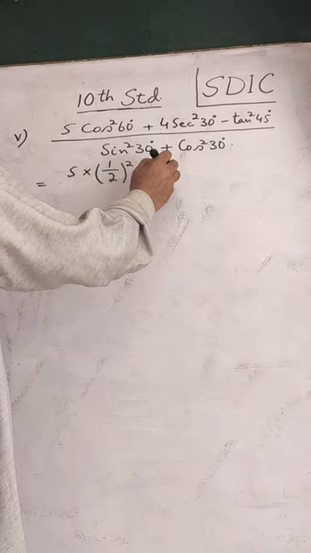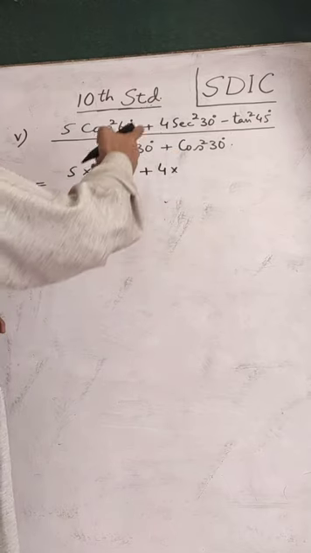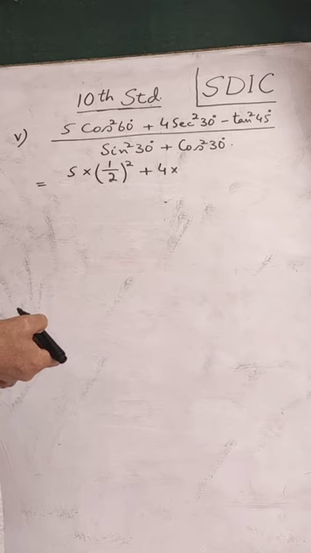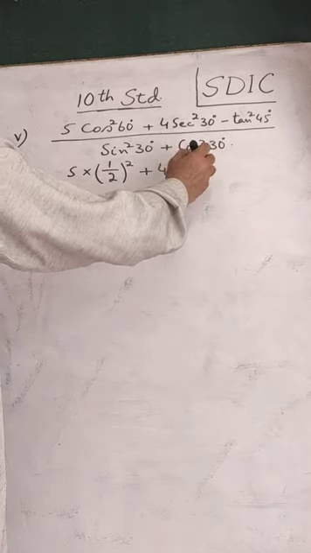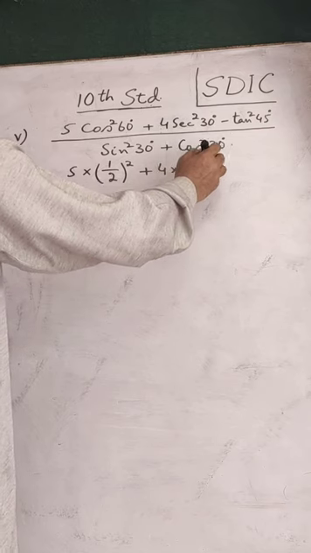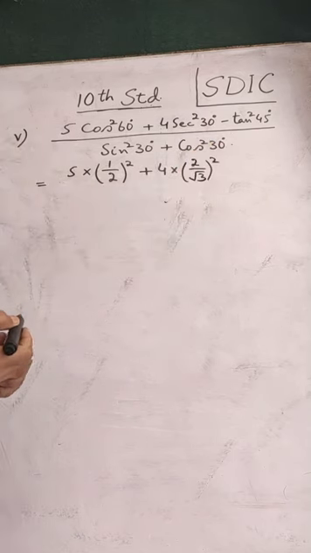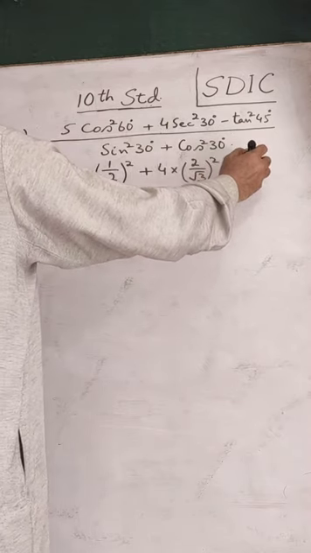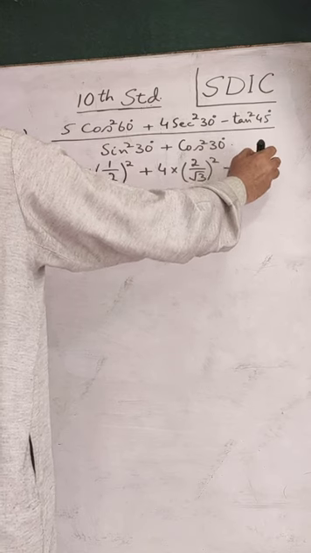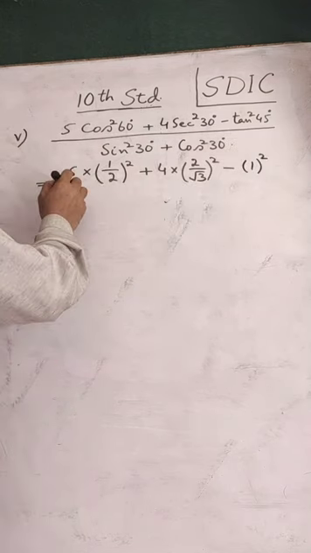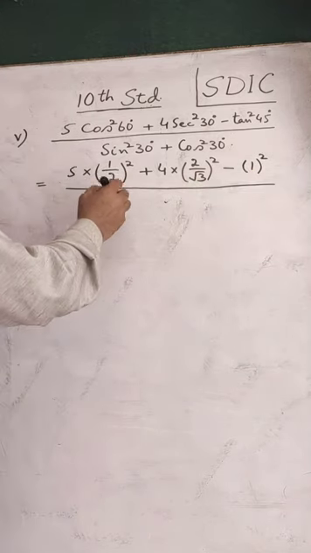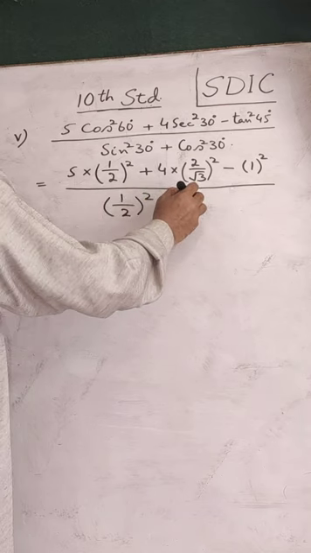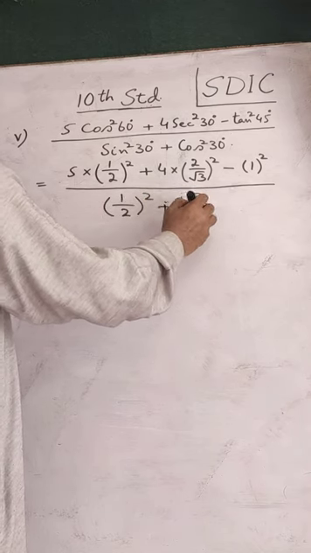Plus 4 into. Next we have sec 30. Value of sec 30 you have to see from the table. That is 2 by root 3. And then we have square of this. Sec 30 is 2 by root 3 square of that, minus. Next we have tan 45, that is 1, and square of 1 you have here. Whole divided by. Sin 30 is 1 by 2, you have the square of this. Plus cos 30 is under root 3 by 2, we have the square of this.